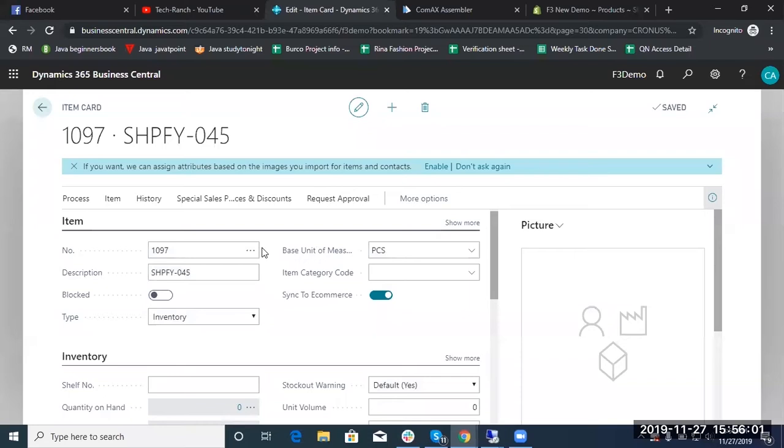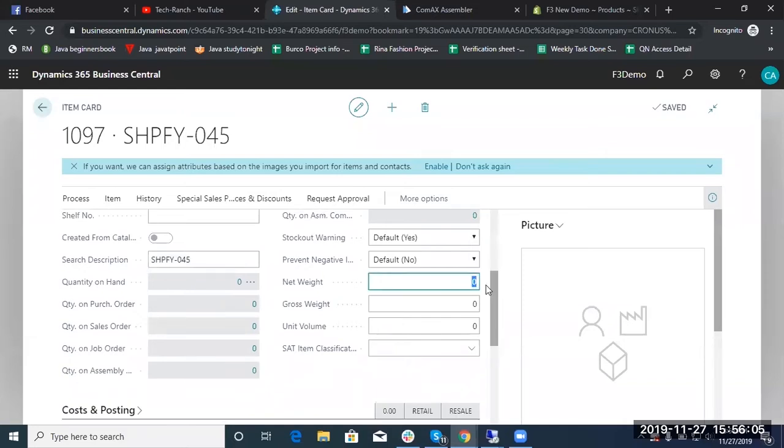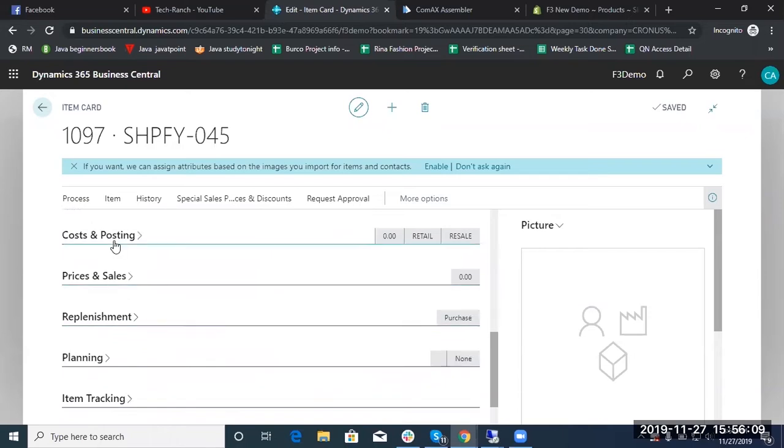In the second use case, I will update the existing product in ERP, and the connector will sync that update to e-commerce. I am updating the price and weight of the existing product in ERP.